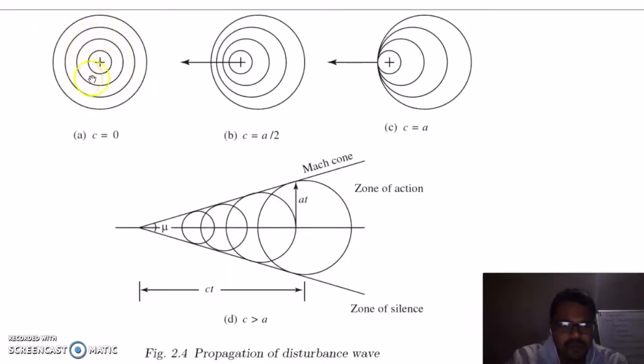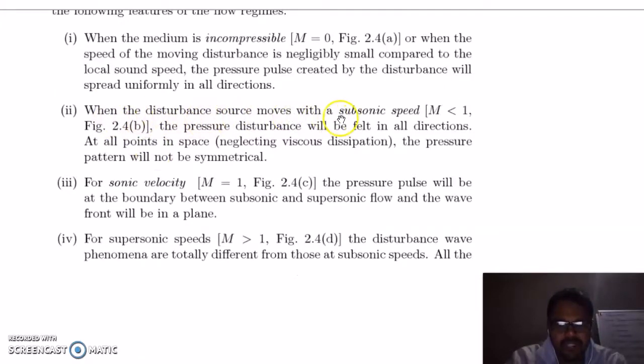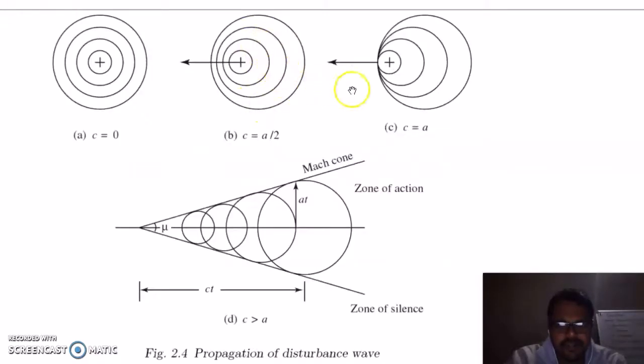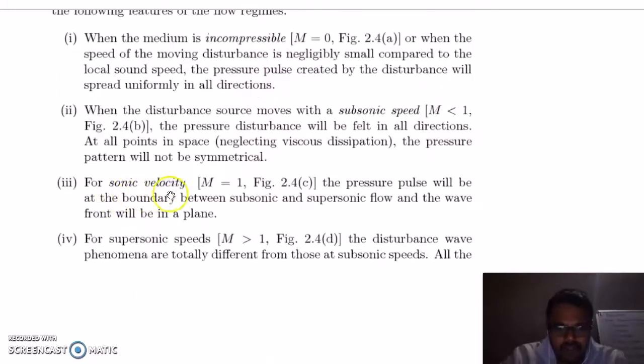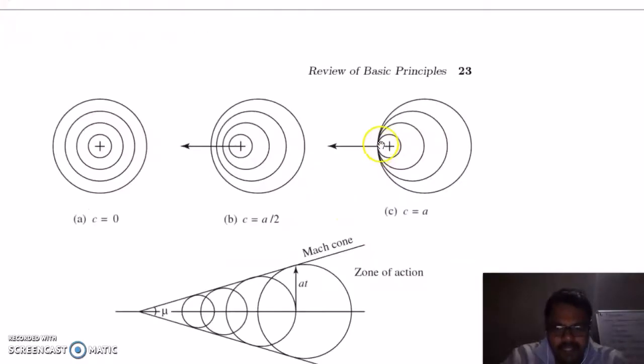This is the case when your waves will travel uniformly in all directions. When the disturbance source moves with a subsonic speed, Mach number less than 1, the pressure disturbance will be felt in all directions at all points in space. The pressure pattern will not be symmetrical. So in these cases, you can see the pressure waves are not uniform. For sonic velocity, when your Mach number is 1, the pressure pulse will be at the boundary between subsonic and supersonic flow. You can see these two are coinciding. Your object is at the same place where your pressure wave is. So your object and pressure wave will coincide with each other.